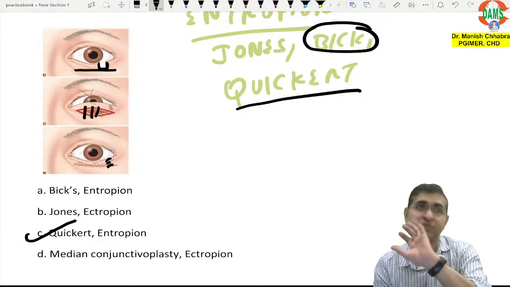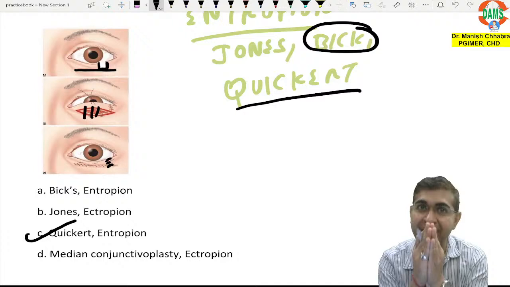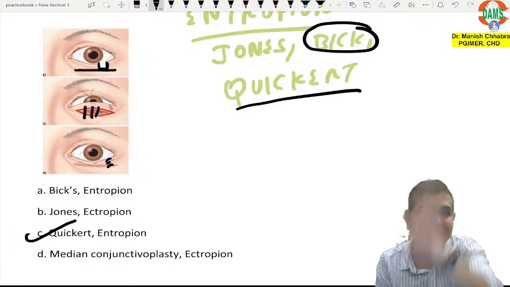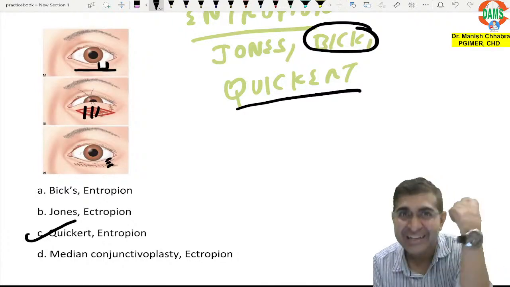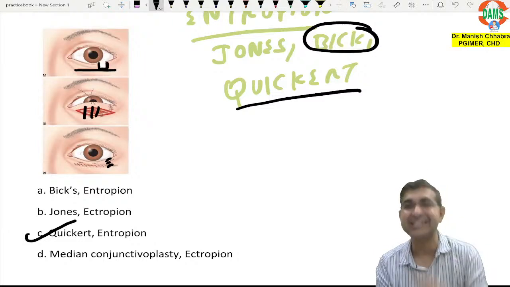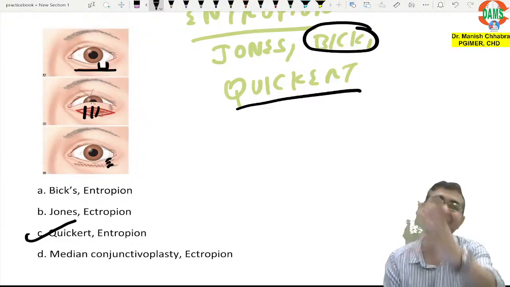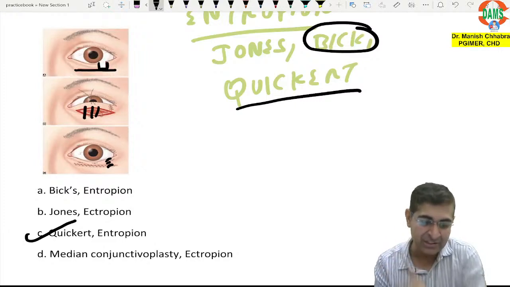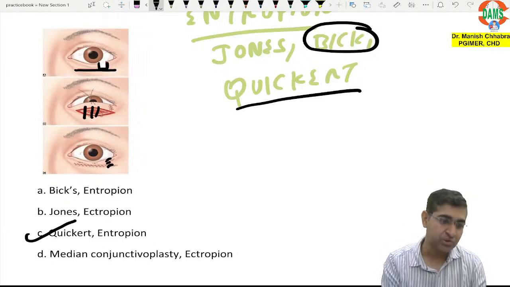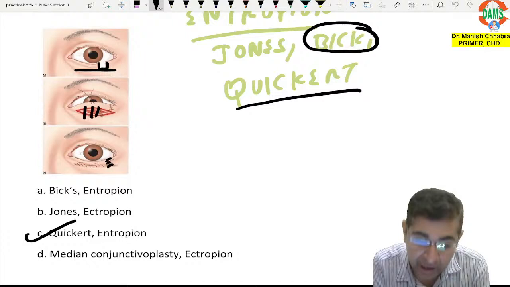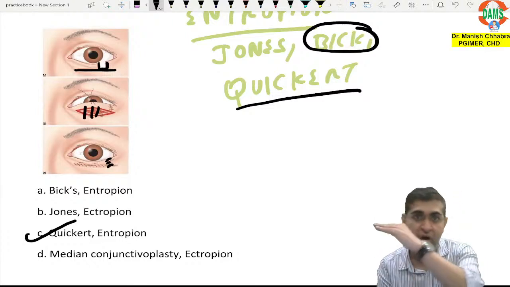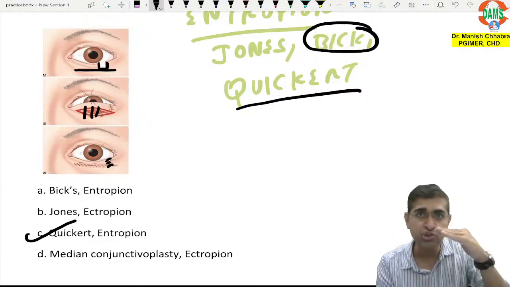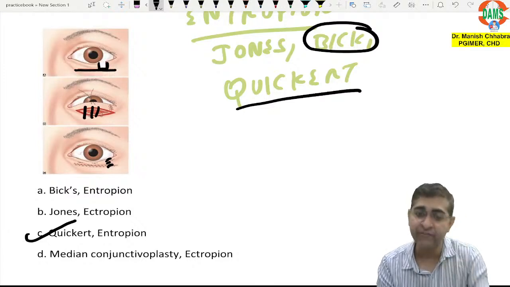With due respect to Quickert, actually he did not steal it. I am just making you remember this, that he stole a part of Jones, a part of Bix, and the answer will be Quickert. So the answer to this question is Quickert procedure because it consists of the horizontal incision and wedge resection.